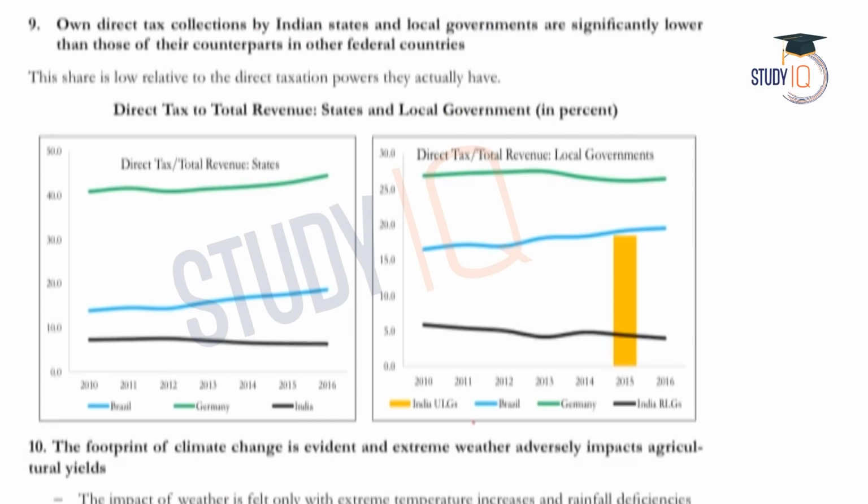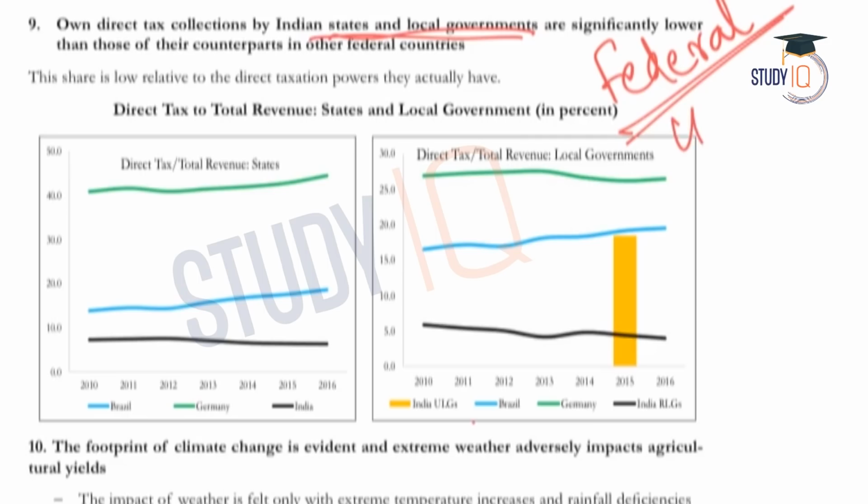Now coming to the 9th fact. The 9th fact is that direct tax collections by Indian states and local governments are significantly lower than those of their counterparts in other federal countries. Here the survey is talking about the states and local governments and their revenue collection in the form of direct taxes. As we all know, India is a federal country. We have a federal structure: the union at the top, then the states, and also the local government. So we have a 3-tiered structure.